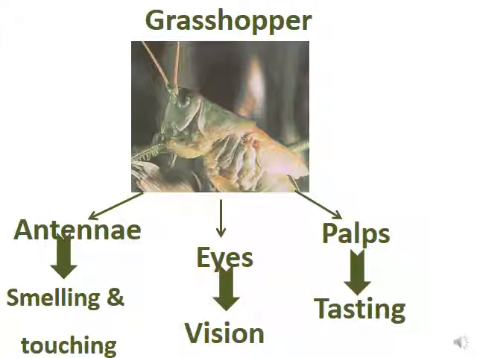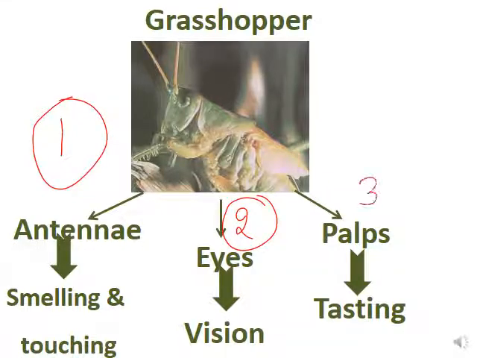So in the grasshopper, we have three important sense organs. The antenna, number one, is for smelling and touching. Number two, we have the eyes. They are used for vision. And number three, we have something called the palps. Palps are used for tasting. So here we studied the different sense organs and their senses in the grasshopper.